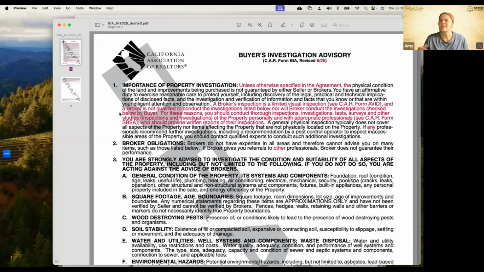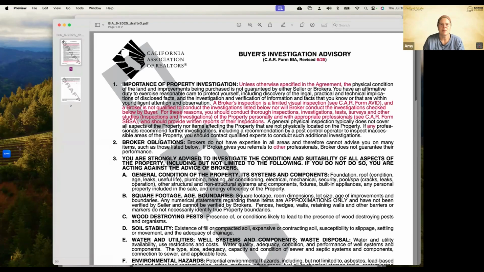Importance of property investigation: unless otherwise specified in the agreement, it's the duty of the buyers to do their investigation. A broker's inspection, so we're talking about our Avid inspection, is a limited visual inspection. A broker is not qualified to conduct investigations listed below, nor will the broker conduct investigations checked by the buyer. For these reasons, you should conduct thorough investigations, inspections, tests, surveys, and other studies of the property personally and with the appropriate professionals. See CAR Form SBSA, who should provide written reports of their inspections. That's your statewide buyer and seller advisory.